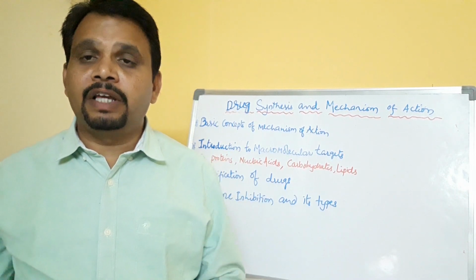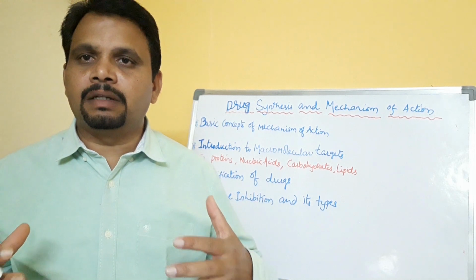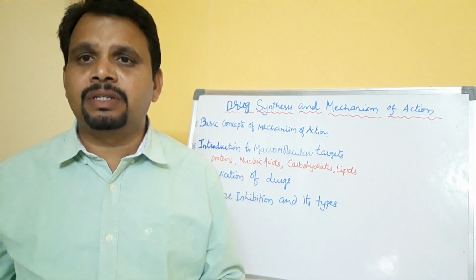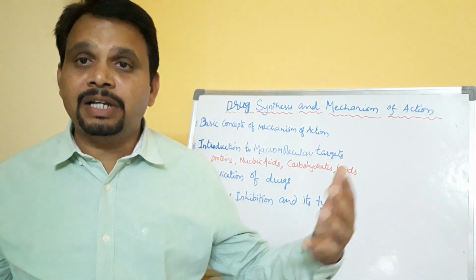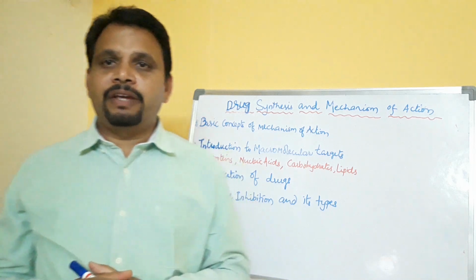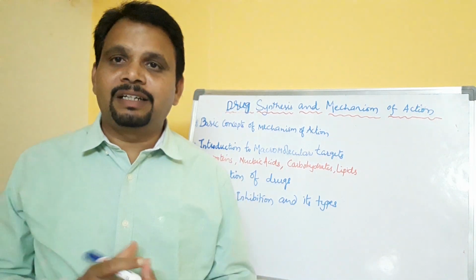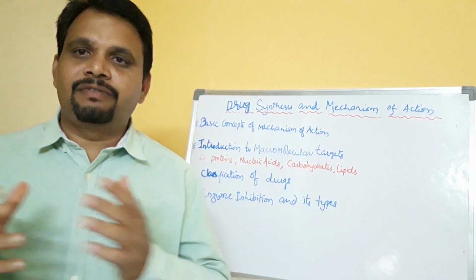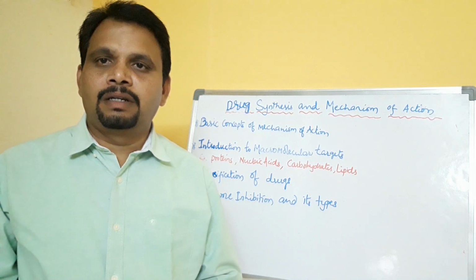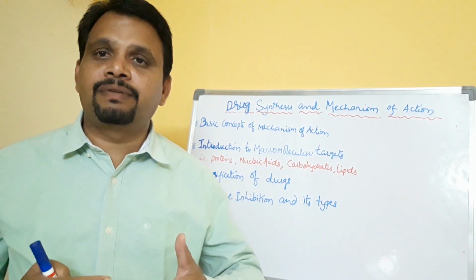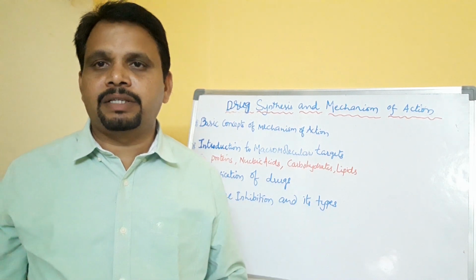Okay, therefore, because of the difference in their sequence, they have different functions. Suppose one enzyme has one sequence of amino acids and another enzyme has a different sequence of amino acids.